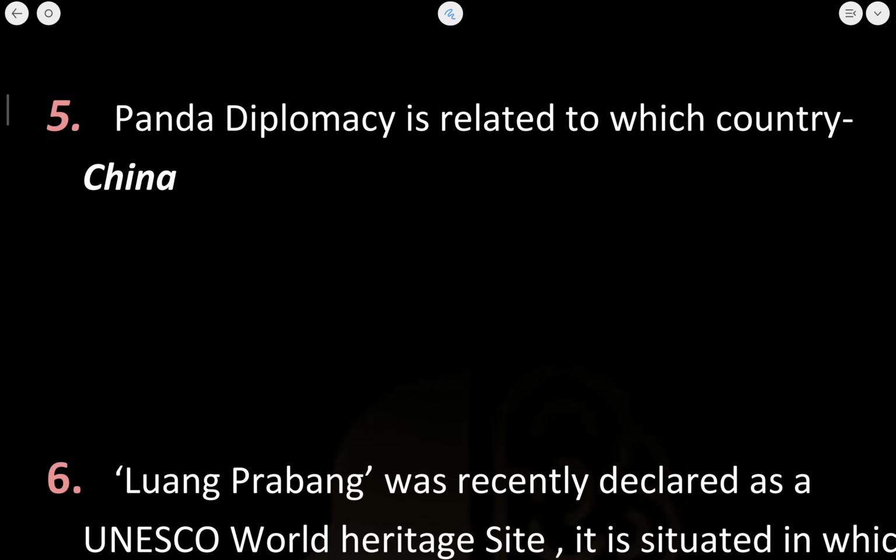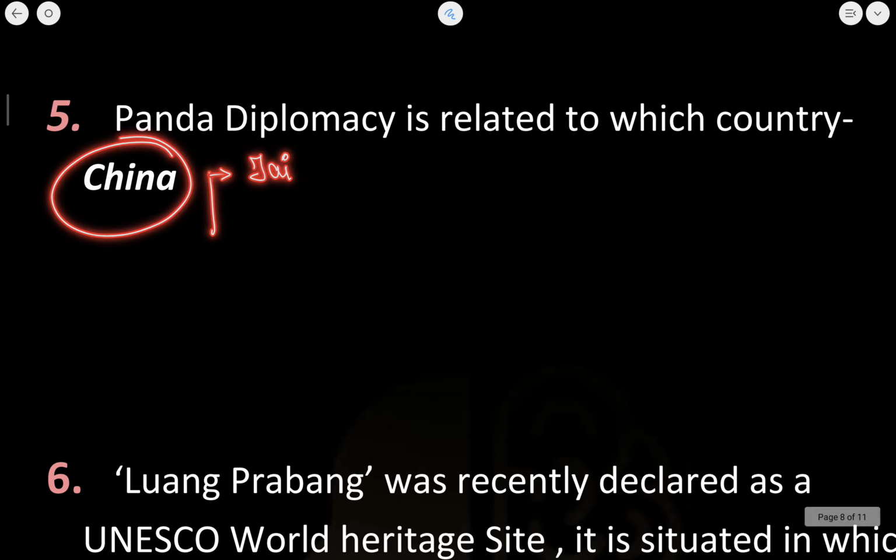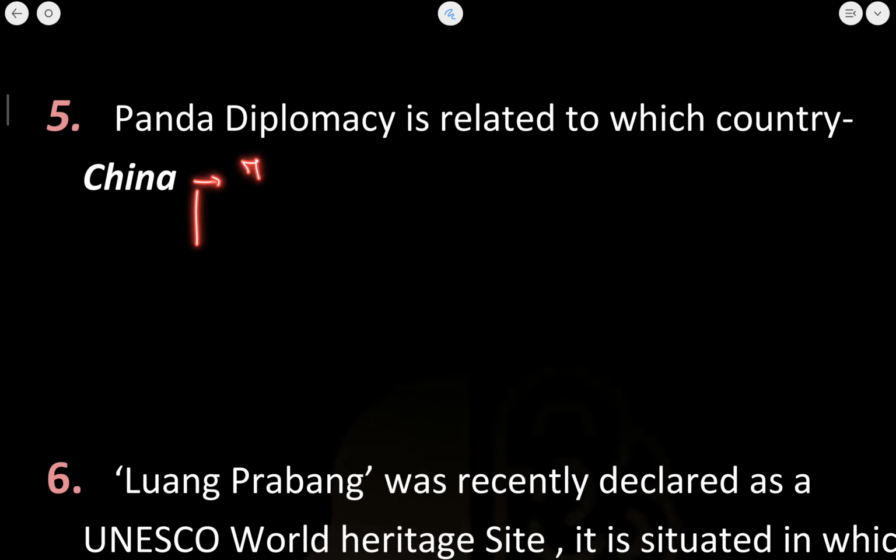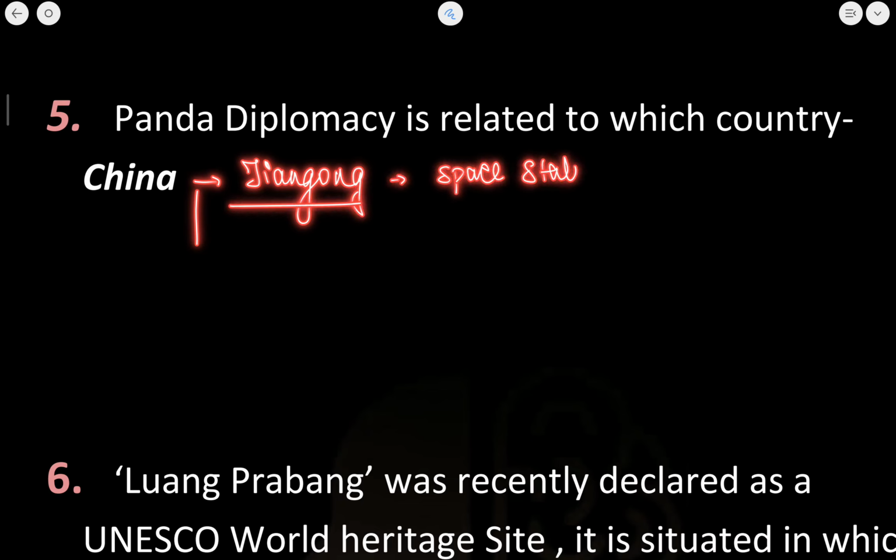Now regarding China, you need to know about some of the facts. First of all, about Tiangong. Now Tiangong is the space station which was launched by China. Okay, this you need to know about.